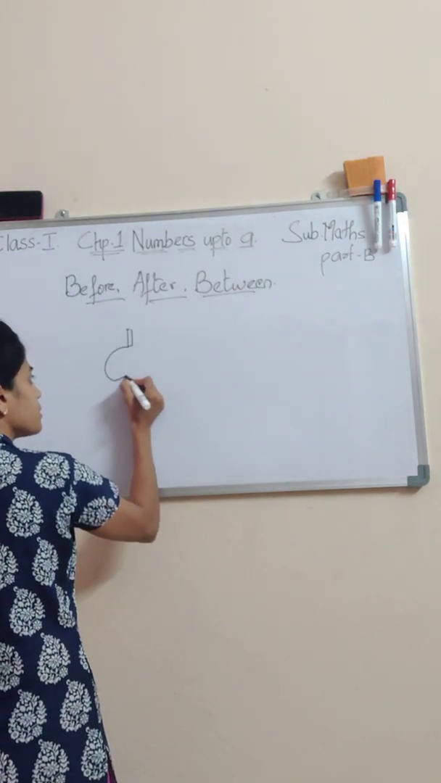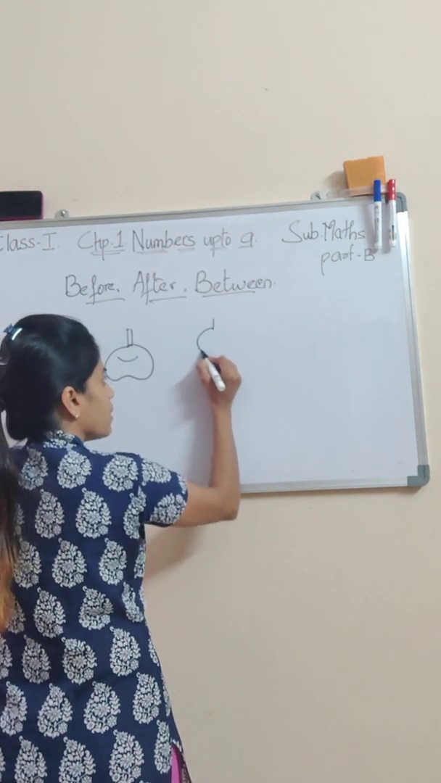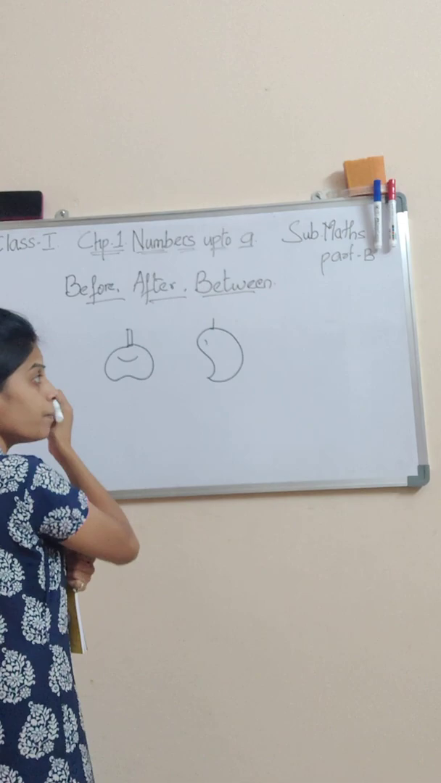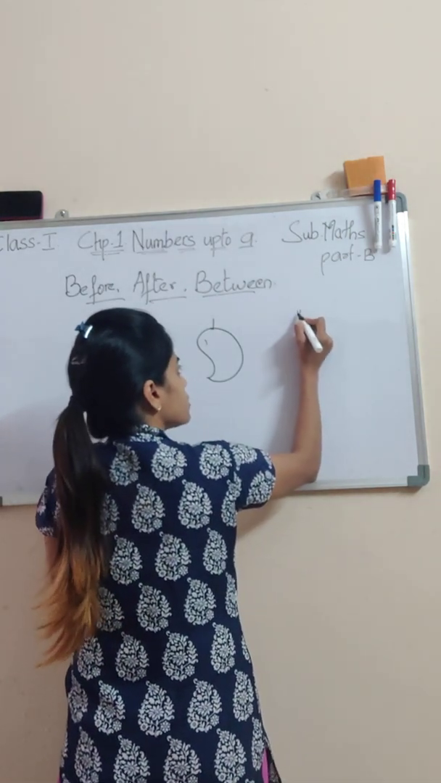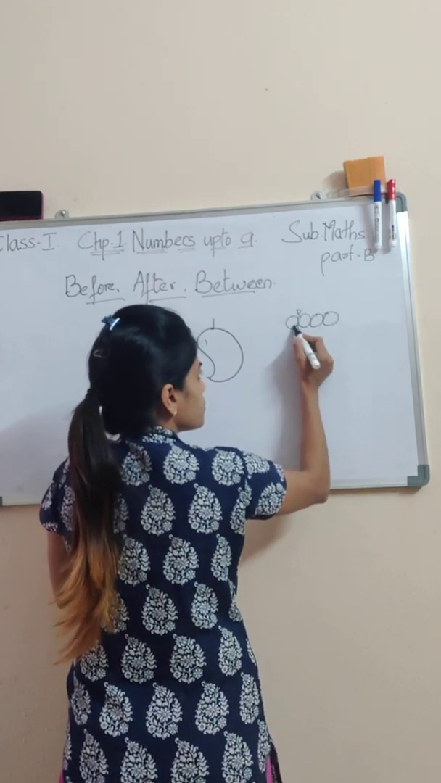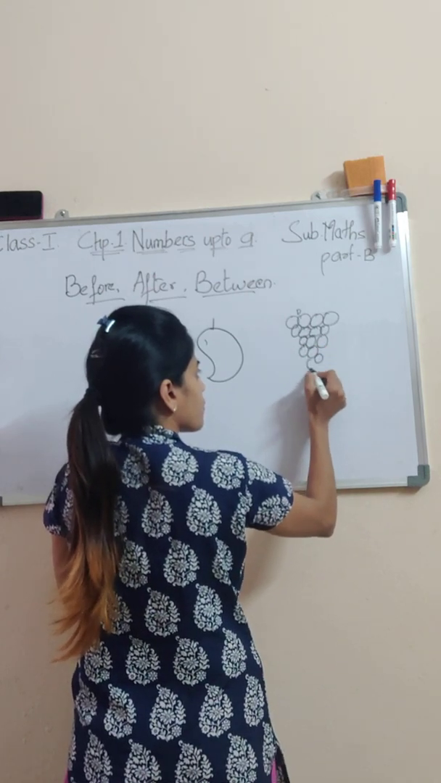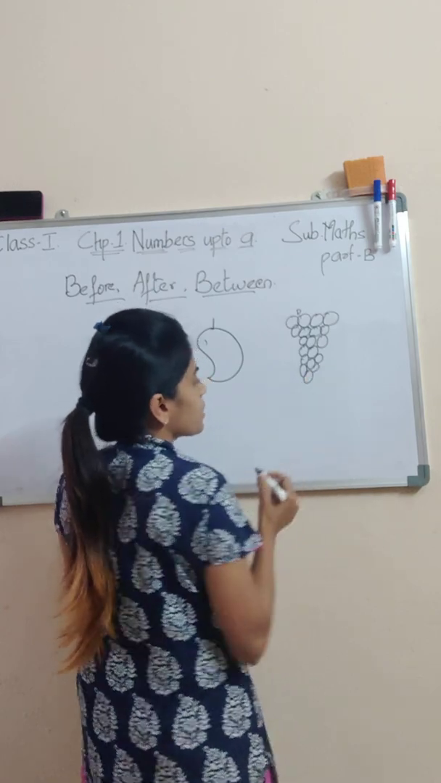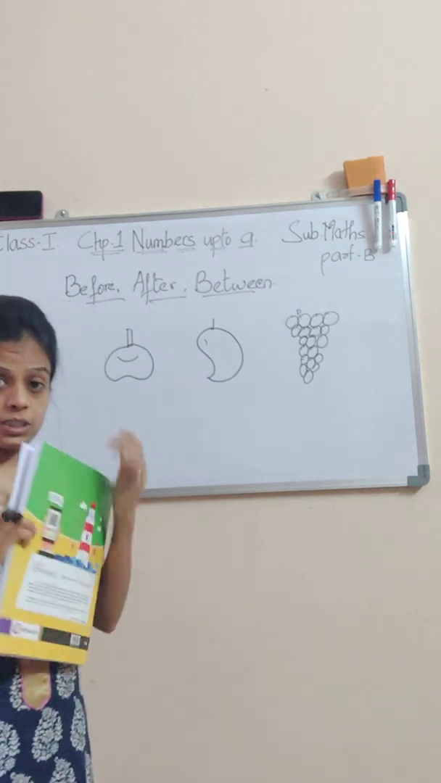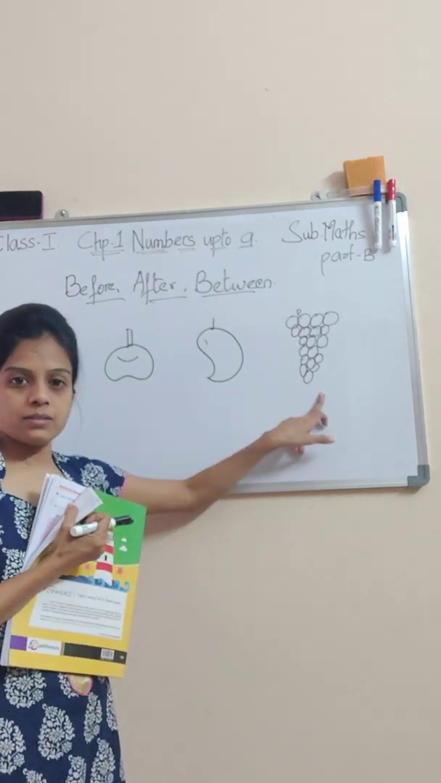Now students, I'll just give you an example. Suppose, what is this? Yes, this is an apple. Can you tell me what is this? Yes, this is a mango. And the next figure I will draw is a bunch of grapes. So this is a bunch of grapes, right, students? Now tell me, here are three fruits. One is apple, another is mango, another are grapes.